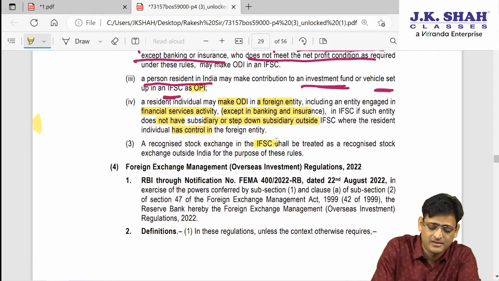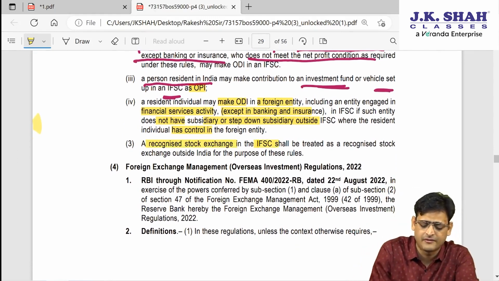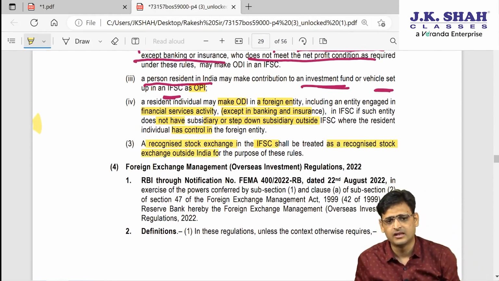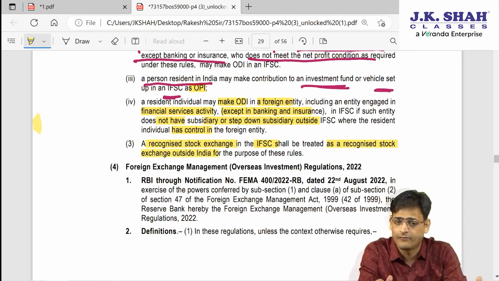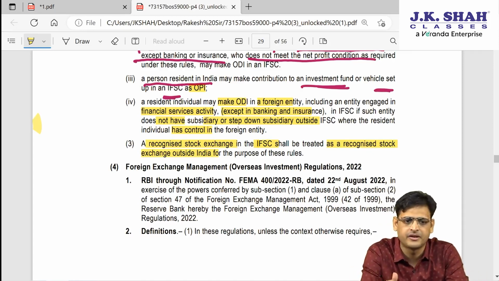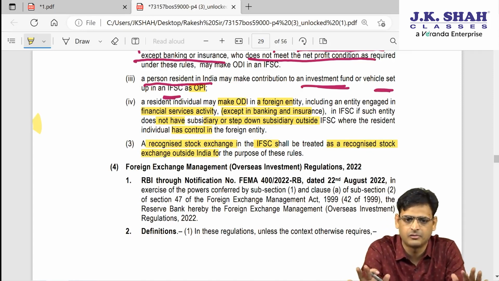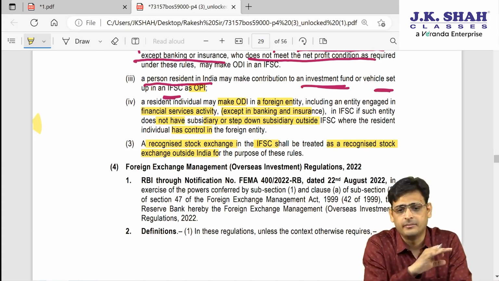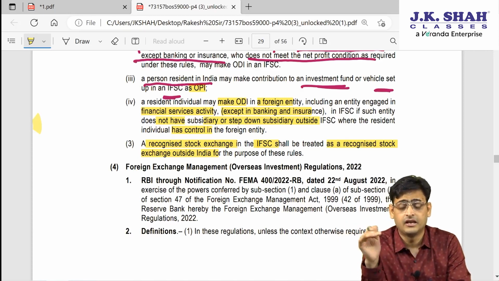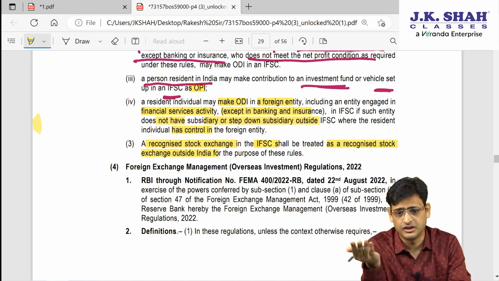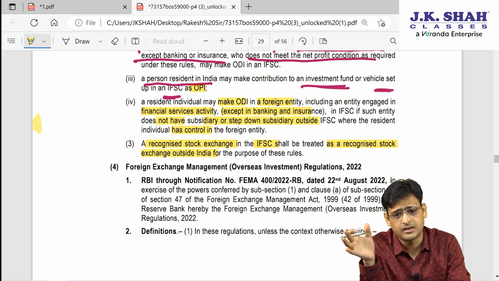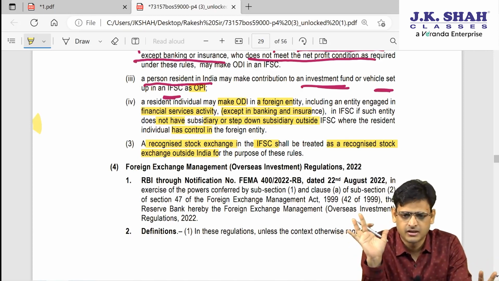Now, basically a recognized stock exchange in IFSC will be treated as a recognized stock exchange outside India. This point is very obvious. So many times I have already explained to you that anything in IFSC is treated as outside India. So any stock exchange in IFSC will be treated as if that stock exchange is outside India. By this we have completed the entire rules, friends. Now we will be moving on to regulations. Once we are done with regulations, things will get completed.